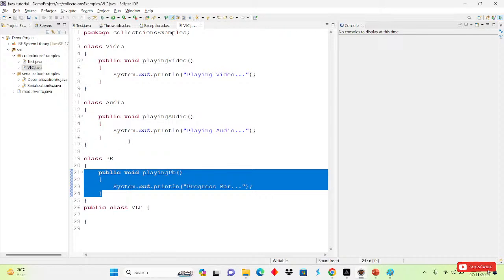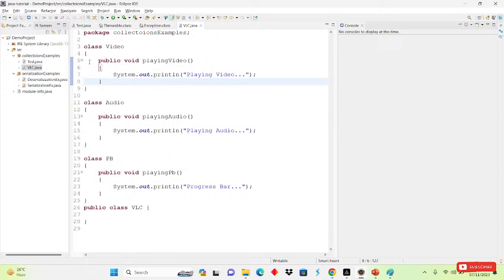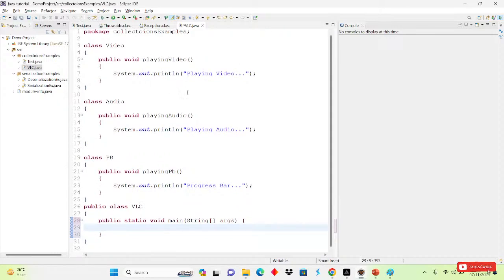Now if I want to call these methods, like playing video, then playing audio, and then playing progress bar, how to call them from these classes? How will we call the method? Using an object, right? We will create a main method here first. If I want to call the playing video method, which class object do I have to create? Please guide me.